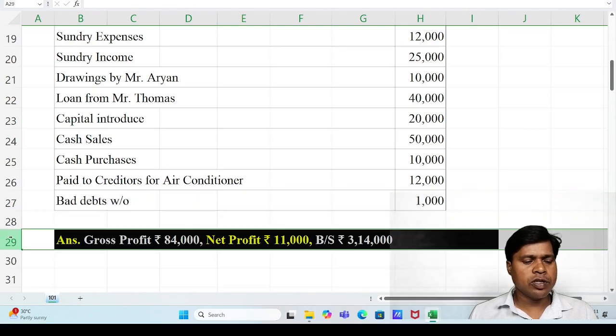Other than this question, you can see answers are given as hints. So let's start the answer.